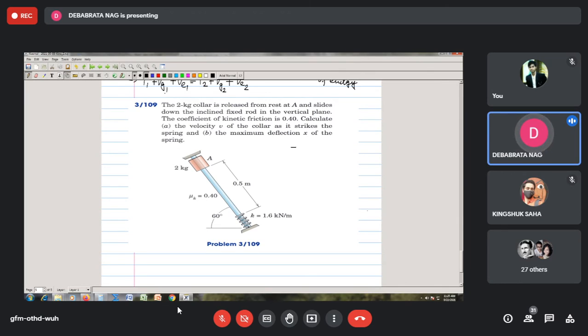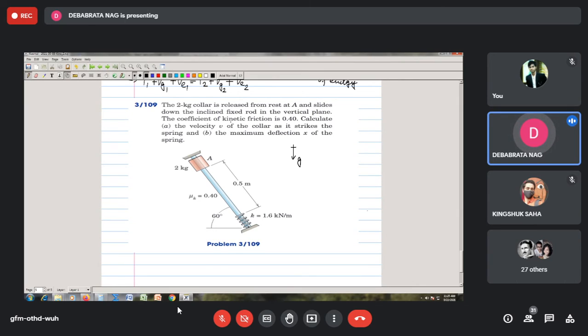You need to read the sentences carefully. If it were in a horizontal plane, this would not be there, but this is in a vertical plane. The coefficient of kinetic friction is provided as 0.4. Calculate the velocity of the collar as it strikes the spring, so just when it is going to strike the spring, what will be the velocity of the collar, and the maximum deflection of the spring.